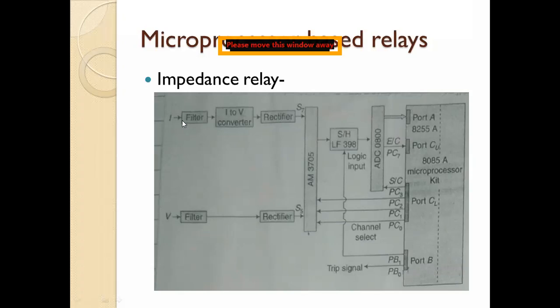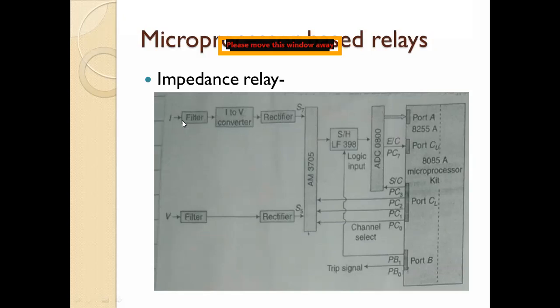These harmonics are removed by this filter circuit. Then the next block is the I to V comparator, which means current to voltage comparator.